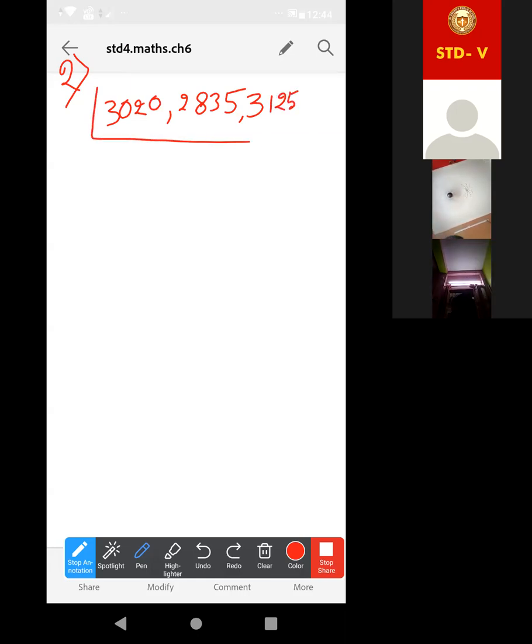Can I do the long division method? But it will take time. If you use the long division method here, these numbers are only divisible by 5. Other than 5, there is no common factor here. Now the question will be, ma'am, how can we understand this during the exam?